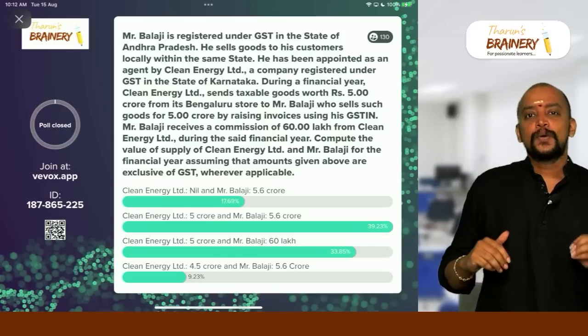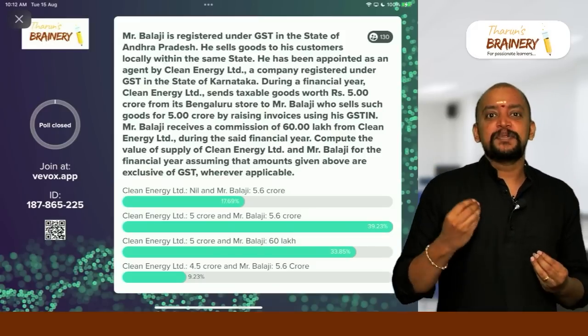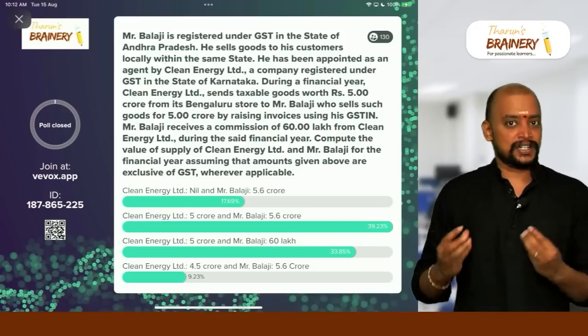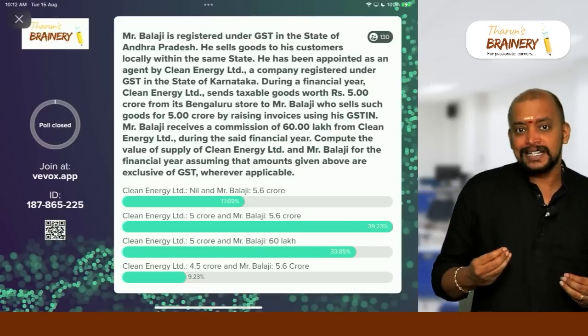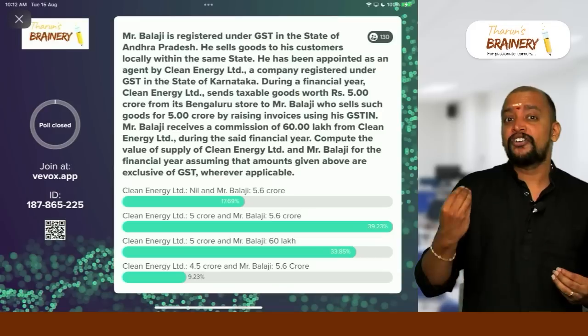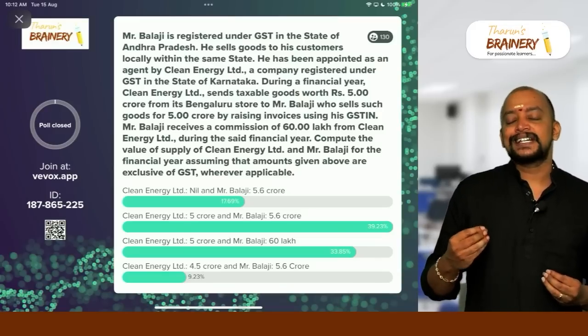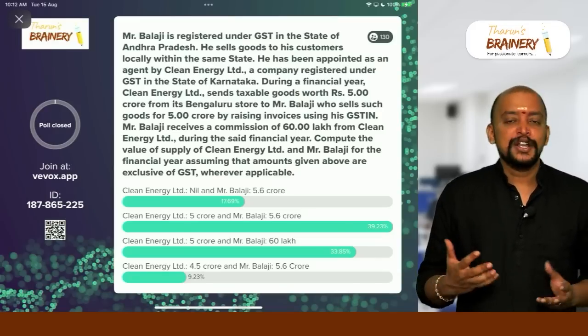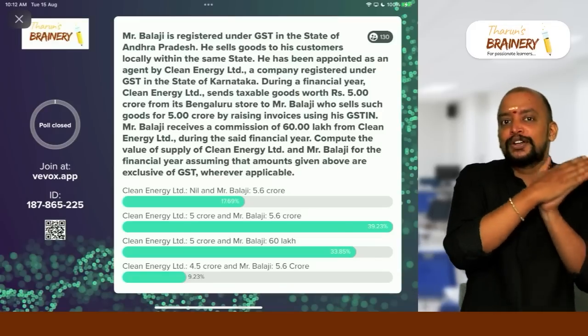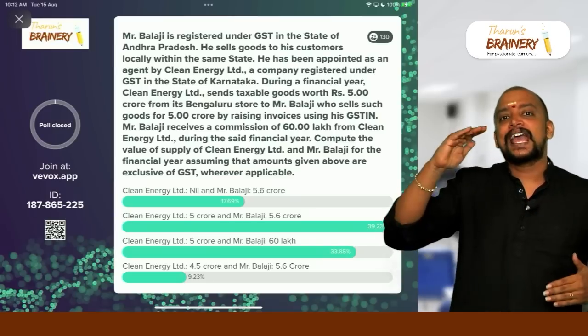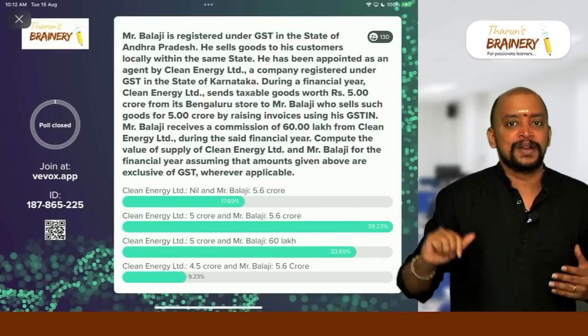So what is this question about? Principal agent transaction. Whenever an agent is acting on behalf of a principal, principal to agent will become supply, and agent to buyer also will become supply.